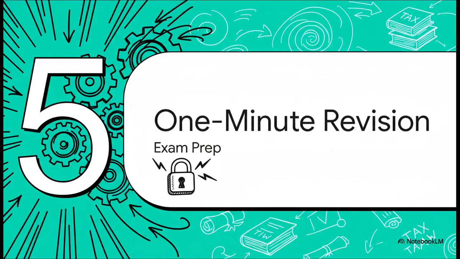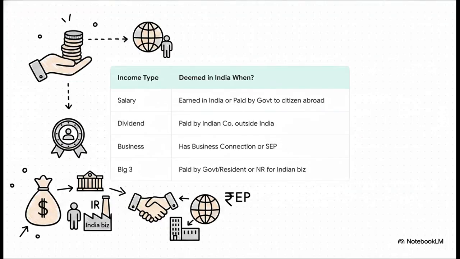And finally, Part 5. Let's do a quick 1-minute exam revision. You guys have made it through the heavy lifting. Honestly, I highly recommend you just take a screenshot or make a note of this framework right now. It's gold for your revision notes. Let's do a super quick recap. Salaries, caught if earned here or if paid by the sovereign government to a citizen working abroad.